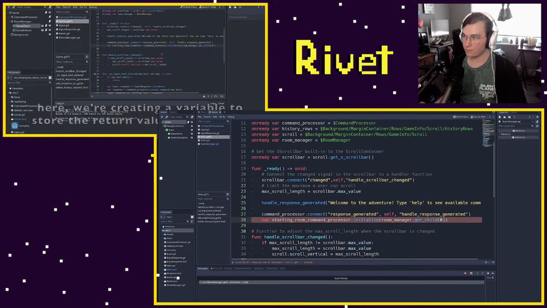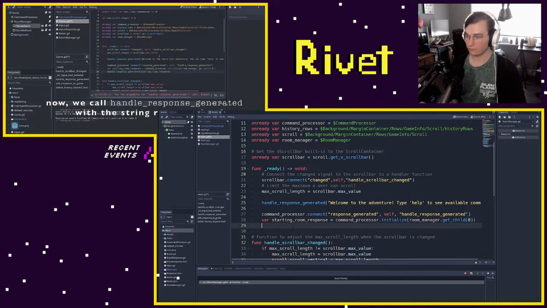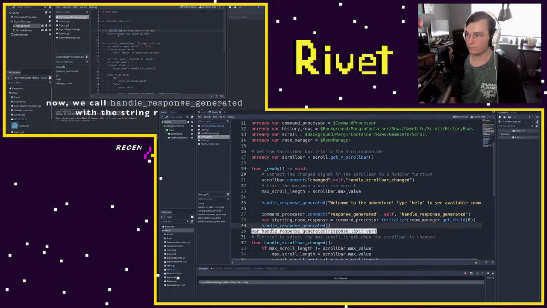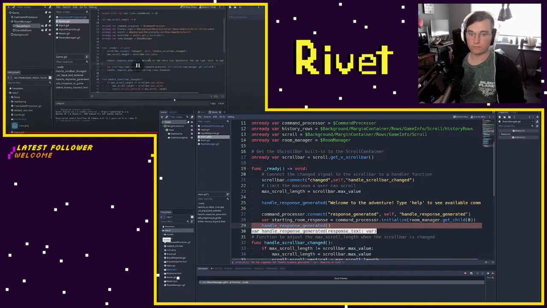This is going to be a string, and what we can do is just handle response generated, etc. for starting room response. And we don't have this response generated signal anymore. We took it away because we're not using it. So we can actually get rid of this connect line.